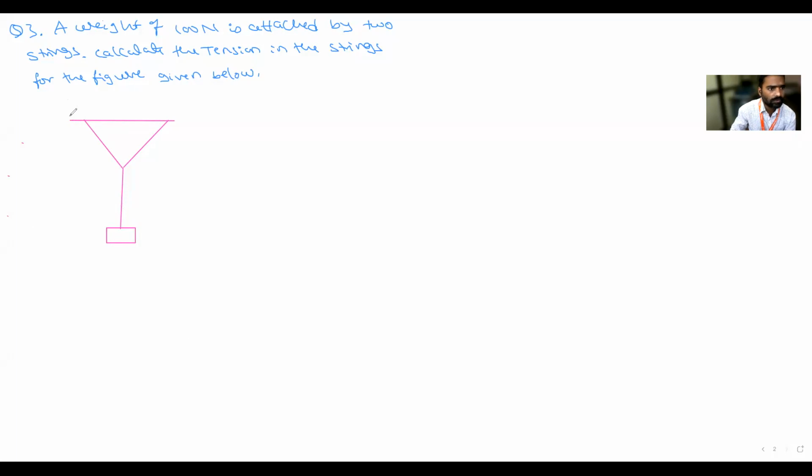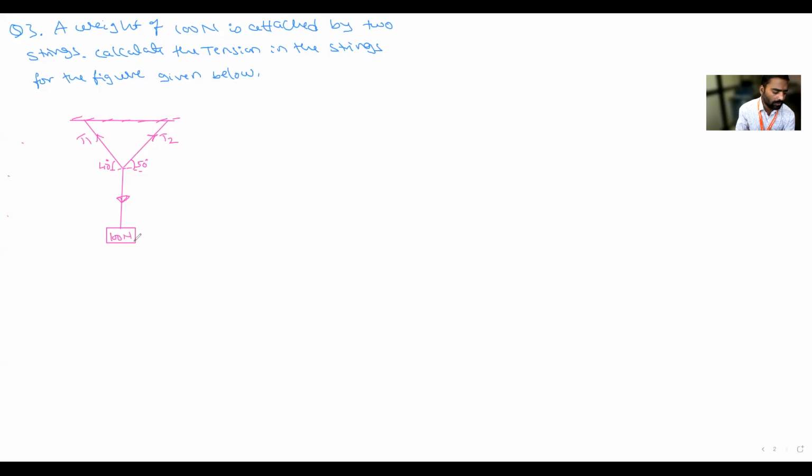This is one string which is given like this, attached. So there is T1, a tension force. This is tension force 2. This T1 is making an angle alpha with respect to the horizontal, 40 degree. Then this is making an angle of 50 degree. Okay, this weight is applied. It is 100 Newton.